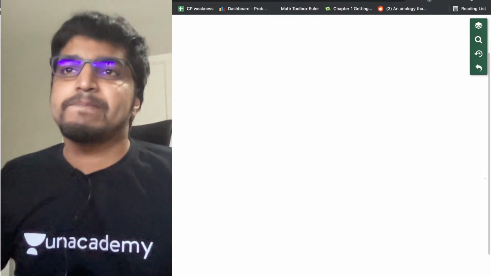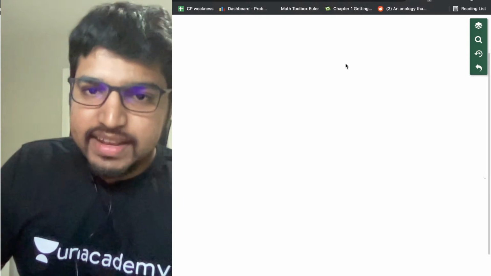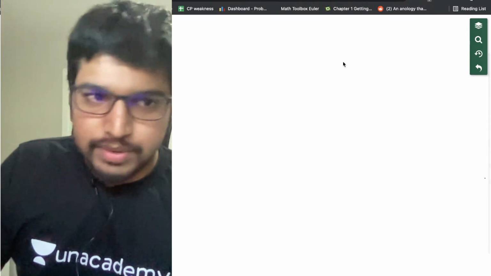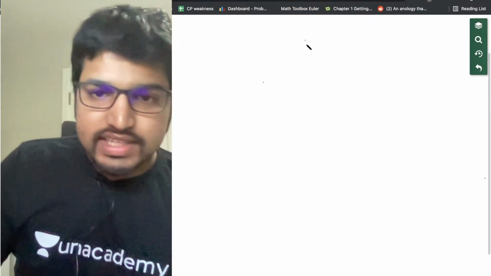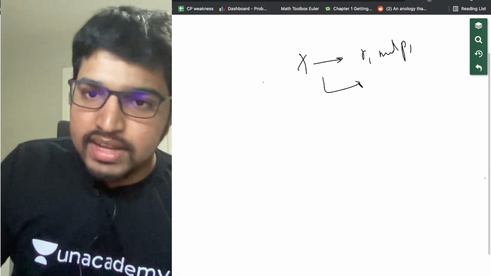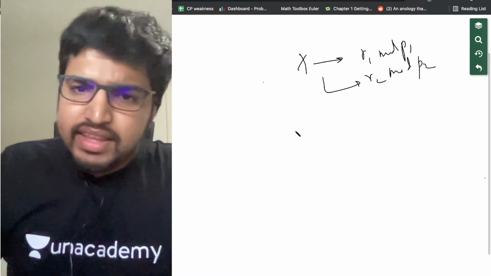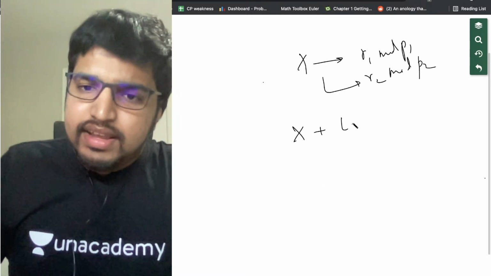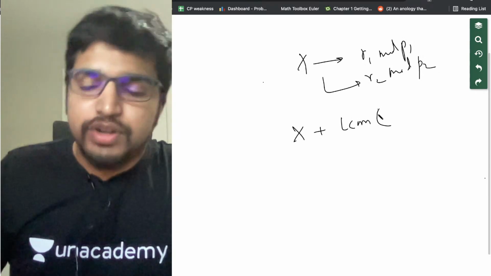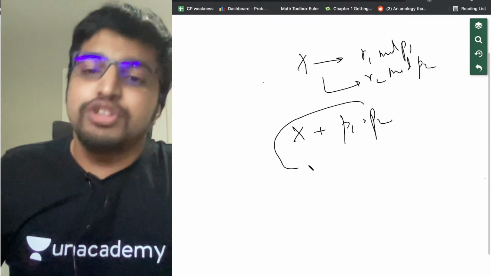We can note that, like say x is the solution to this. Let's say x is a solution to R1 mod P1 and R2 mod P2. Then can we say that x plus P1 into P2 is also a solution?